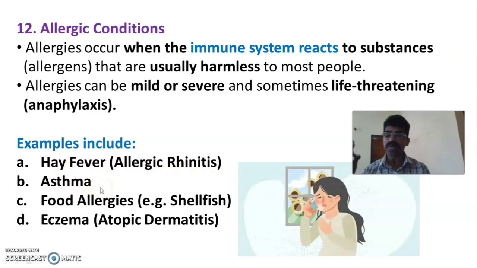Then asthma, bronchial asthma. Then there are many food allergies. An example is shellfish; there are many sea shellfish, and a few people may have an allergy to a particular shellfish. Then eczema is nothing but an inflammation of the skin, or infection of the skin, that is atopic dermatitis. That is eczema. So these are some examples of allergic reactions or allergic conditions.